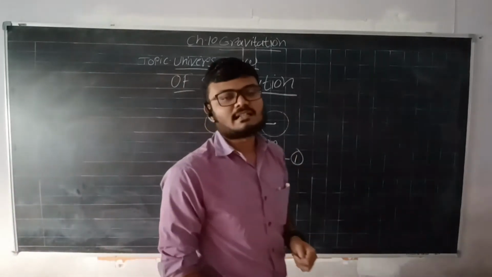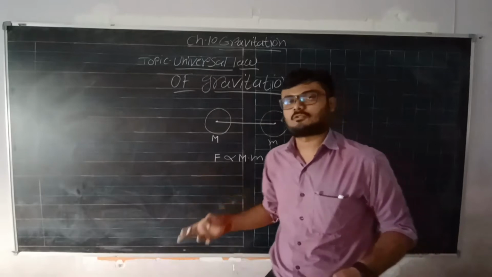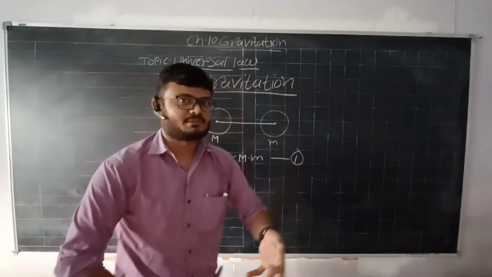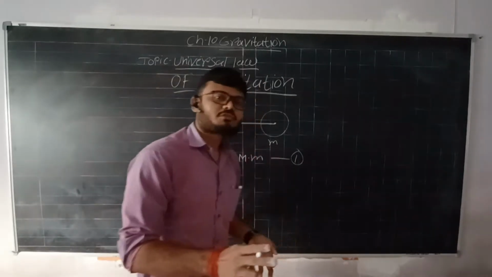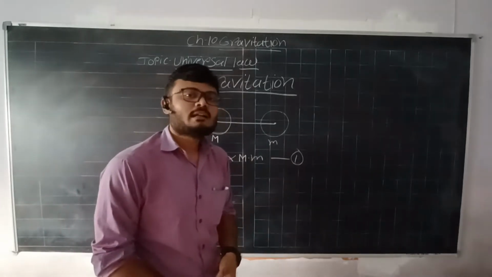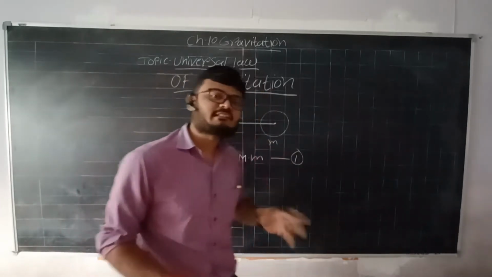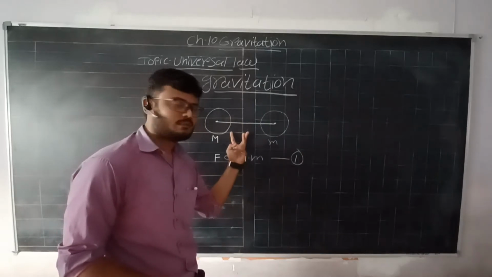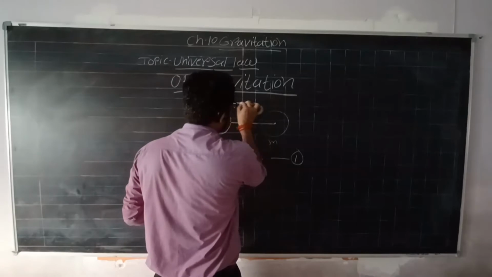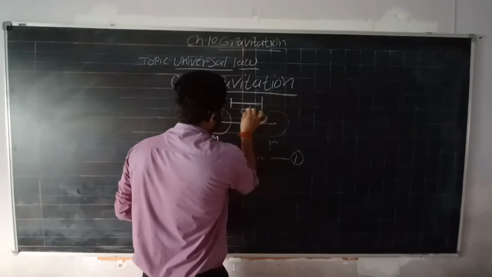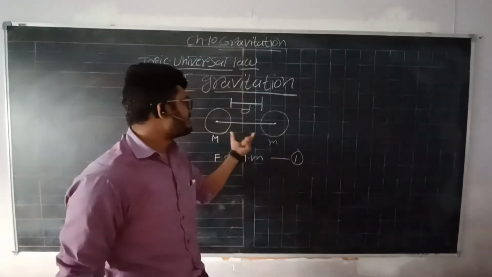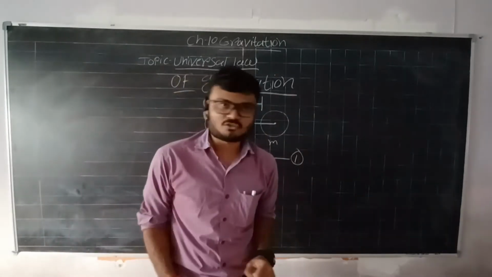The second factor that affects the force, right? Distance, right? Let's talk about the distance, right? So the force that two objects exert on each other is inversely proportional to the distance between them, right? तो सपोज कि ये दोनों एक दूसरे से d distance पे हैं, these two objects are at d distance from each other, right?